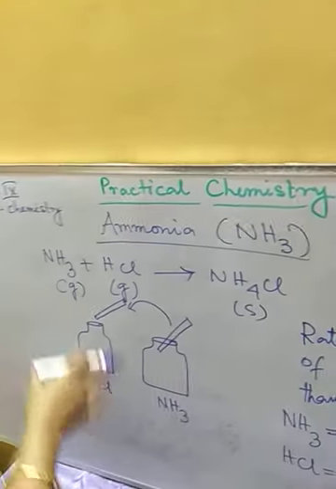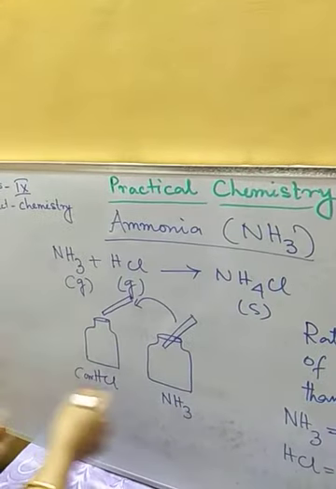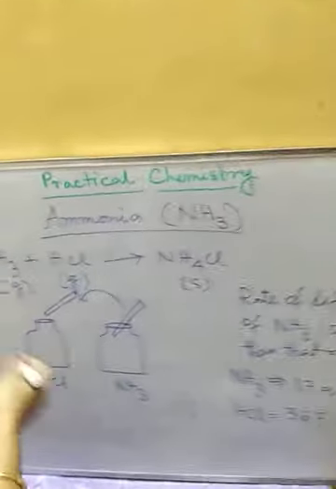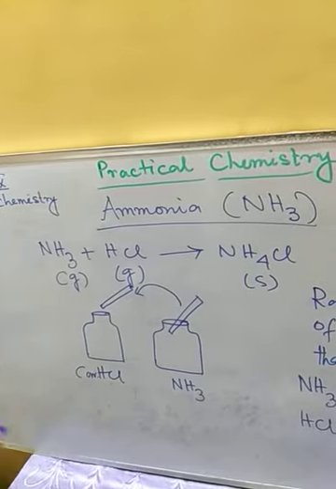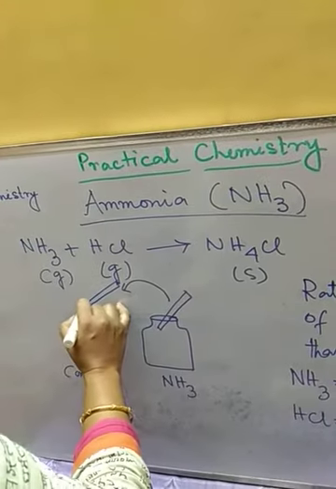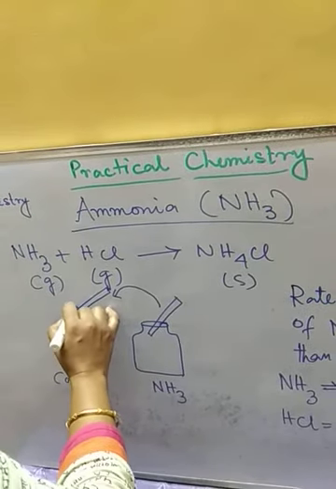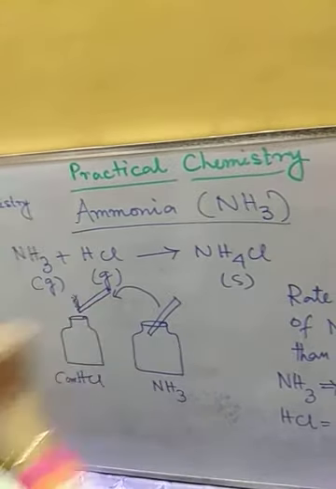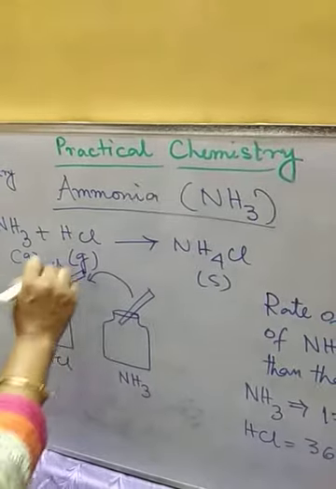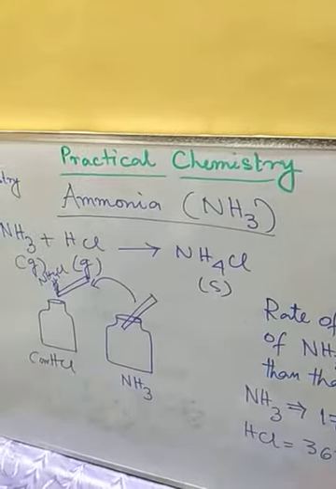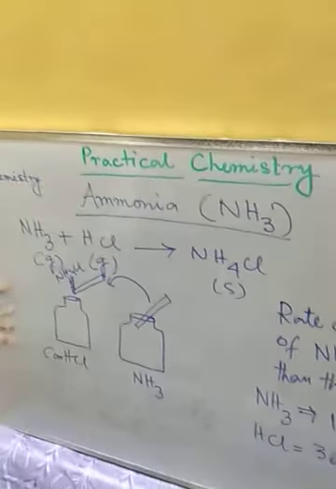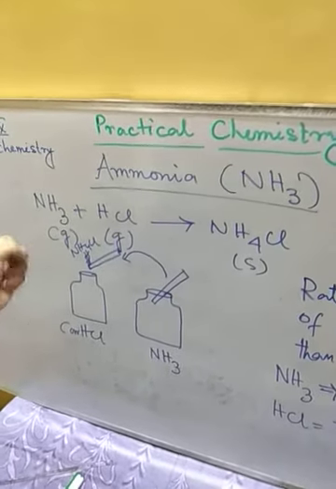As concentrated HCl is there, the gaseous form of HCl will come out from this bottle, and at this junction you will get the white dense fume of ammonium chloride. This part is dipped in ammonia, so ammonia is there, and the gaseous form of concentrated HCl is coming out from the bottle.